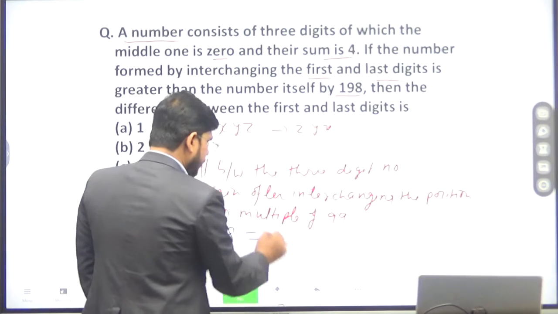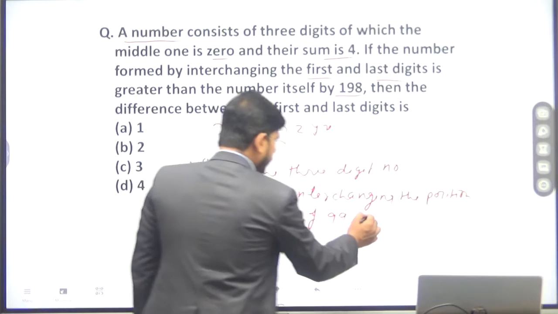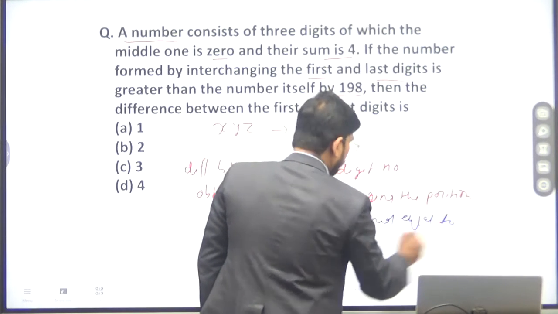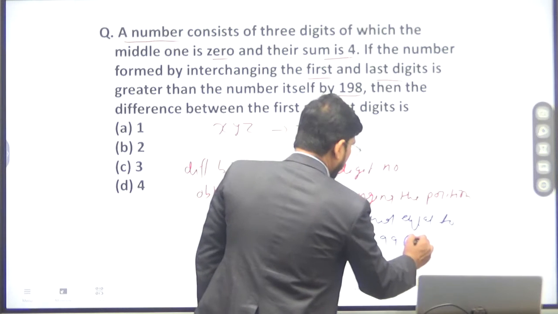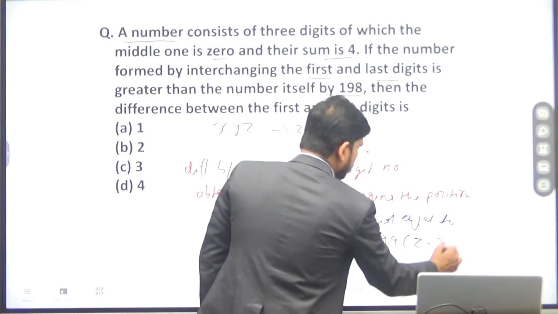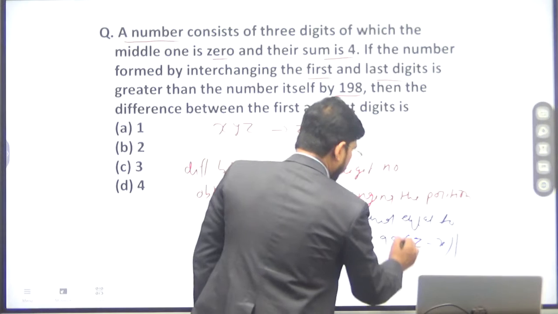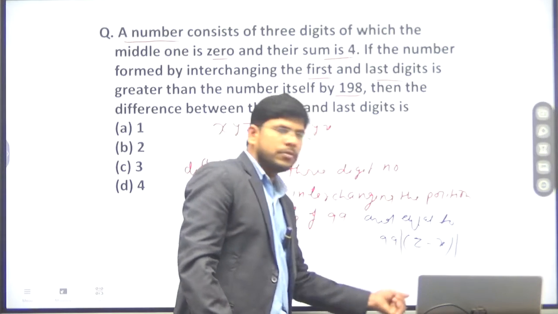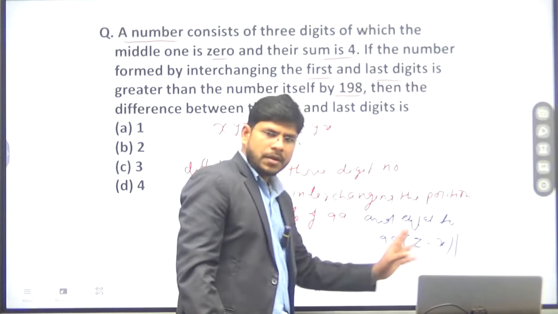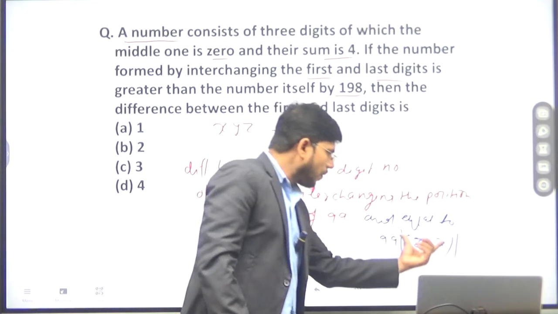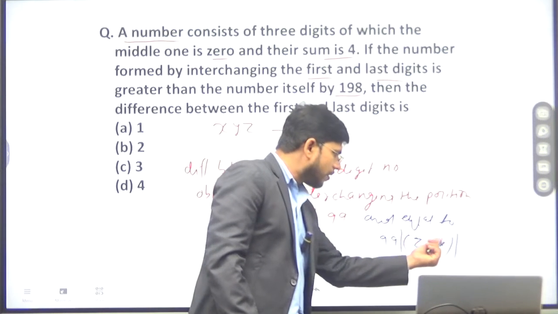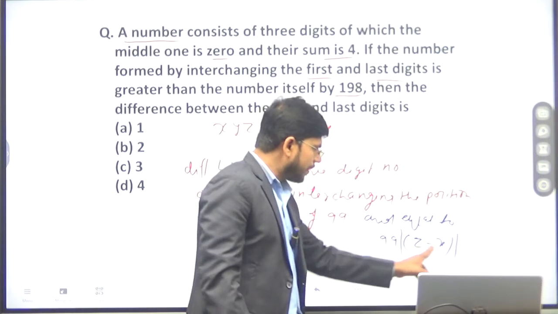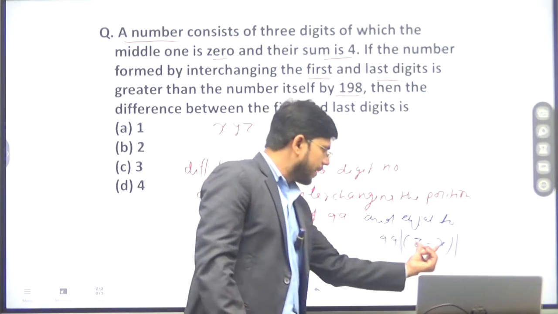The difference is equal to 198, and this will be equal to 99 times the mod of z minus x. Mod of z minus x means either z minus x or x minus z; the value will always be positive. We will take only the difference between z and x.